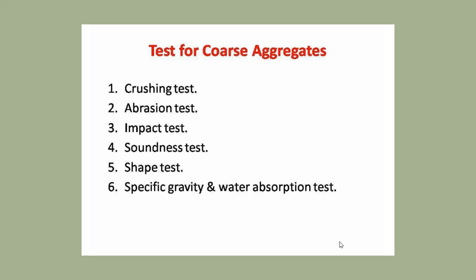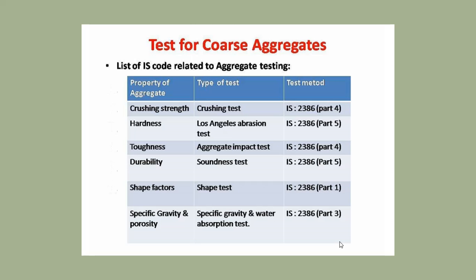Then tests for coarse aggregate: crushing test, abrasion test, impact test, soundness test, shape test, specific gravity and water absorption test. Then these are some IS codes. In the IS code, they have given the procedure for the tests and their standard requirements. You can refer to this code, or I will make another video on tests on cement, tests on aggregate, and tests on sand.